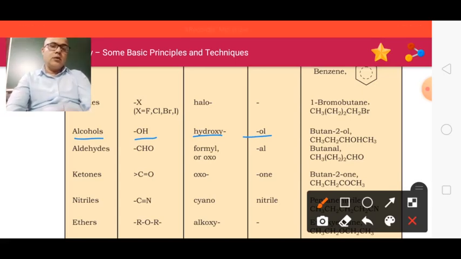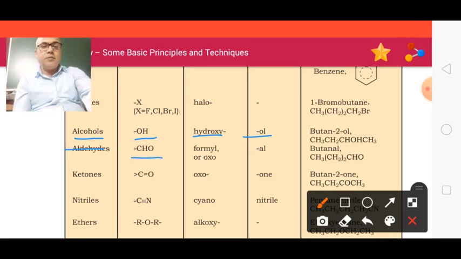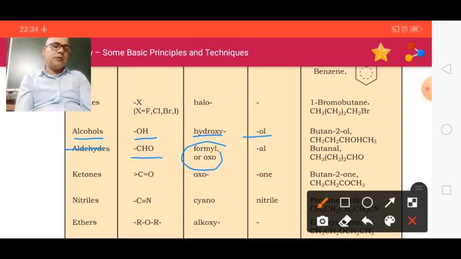Okay. Now the next one is the aldehyde. The functional group is CHO. In the case of a multifunctional compound, if CHO is used as the prefix, meaning as the side chain, then its name will be formyl or oxo.